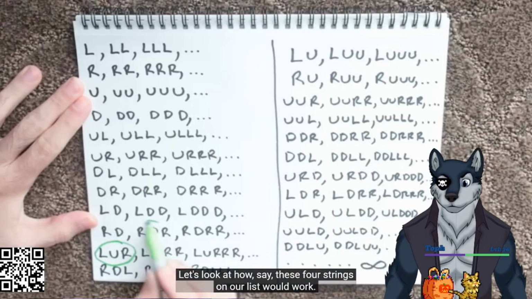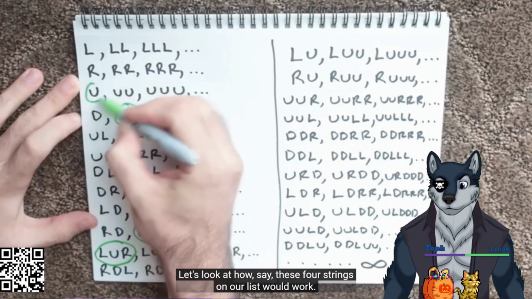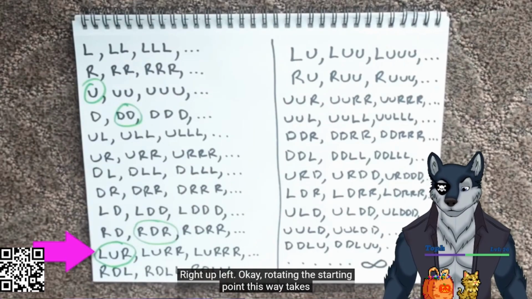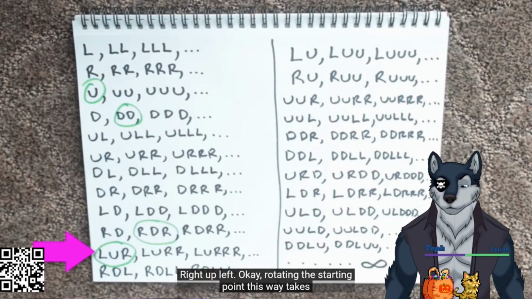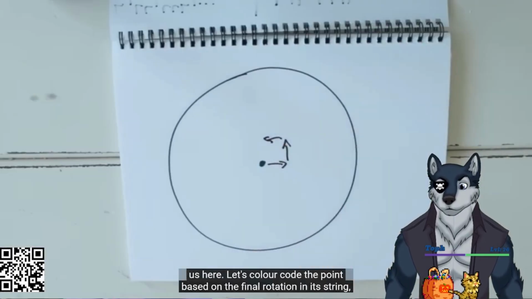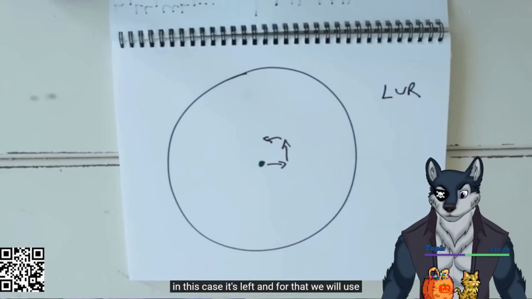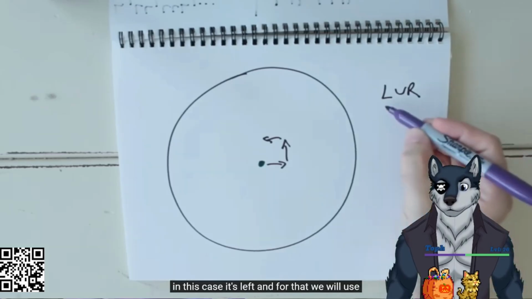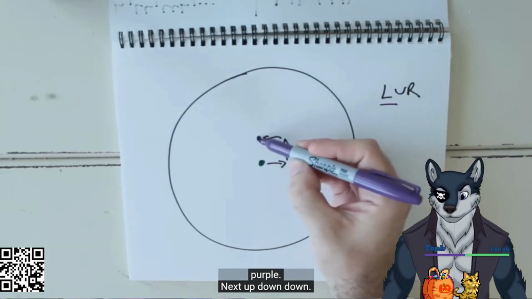Let's look at how, say, these 4 strings on our list would work. Right, up, left. Okay, rotating the starting point this way takes us here. Let's color code the point based on the final rotation in its string. In this case, it's left, and for that we will use purple.